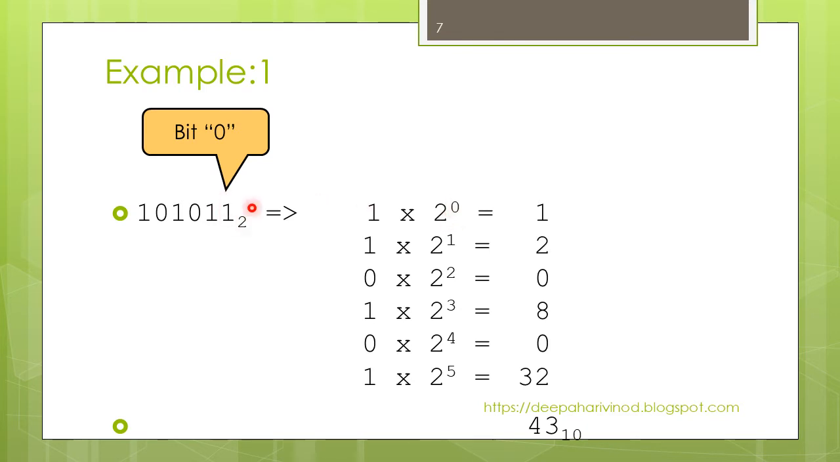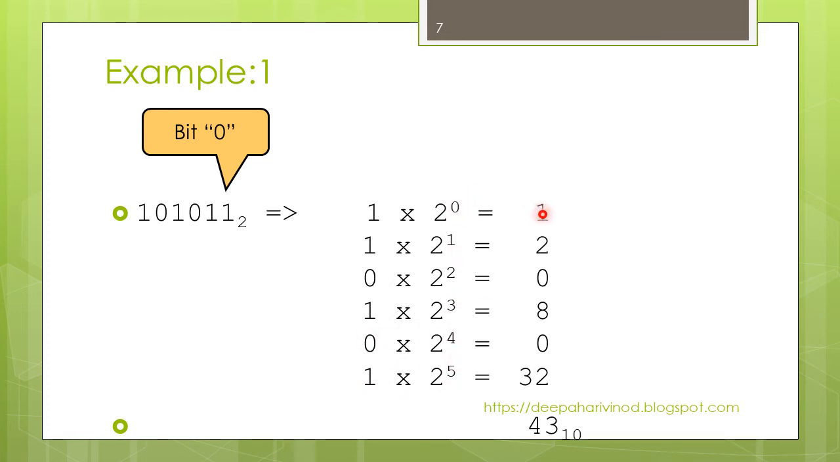So 2 raised to 0, and this one becomes 2 raised to 1. For the weight of that bit, either 1 or 0, here it is 1. So 1 into the base raised to the bit position, that is 2 raised to 0. In the same way, this is 1 into 2 raised to 1, the bit position is 1. This is 2 raised to 2. So 0 into 2 raised to 2, 1 into 2 raised to 3, 0 into 2 raised to 4, 1 into 2 raised to 5.